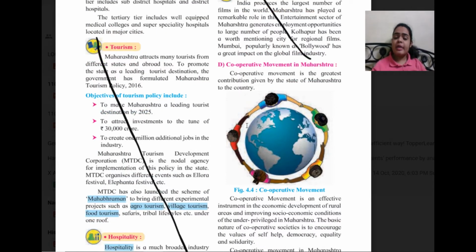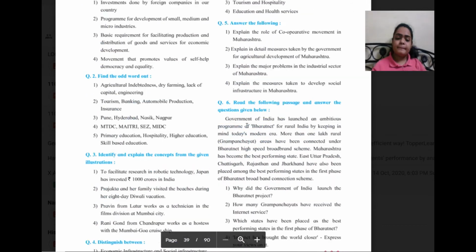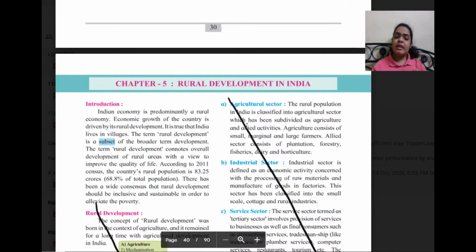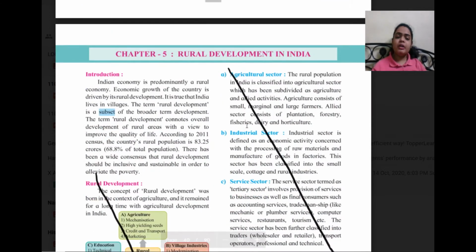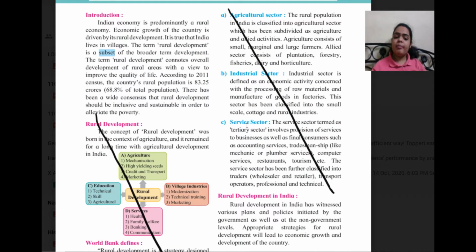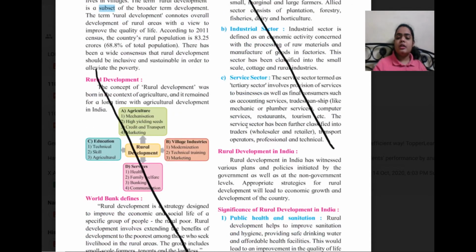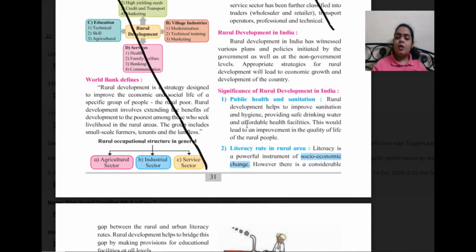These three concepts have been deleted for you for the academic year 2021. Then in the fifth chapter, Rural Development, the concept of rural development, the definition, then agriculture sector, industrial sector, service sector. These all concepts have been omitted for you.